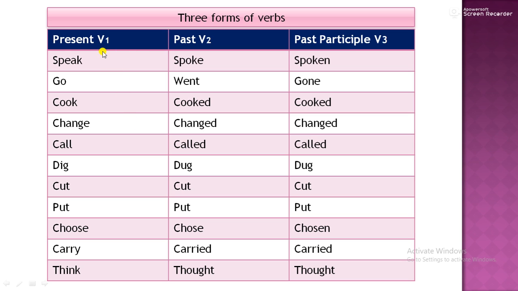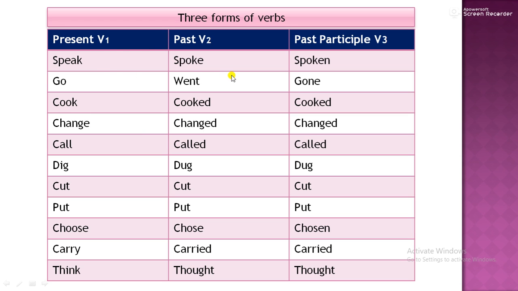Students miss this because we directly learn the forms without writing. Whenever you are learning the forms in your notebook, write that present form is the first form of the verb, past form is the second form, past participle form is the third form. Then learn these forms, as it is very important to know them. Like around 40 examples I have written. You can write more if you like. Whenever you are reading any lesson, you can circle some verbs and keep making your list of around 300 action words. It will be very easy for you to speak English.